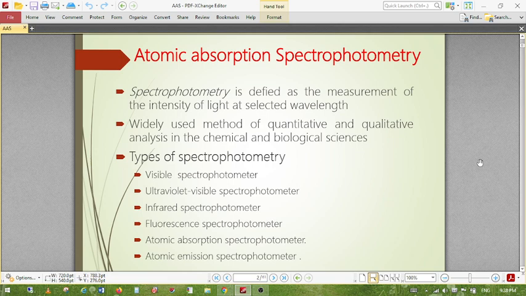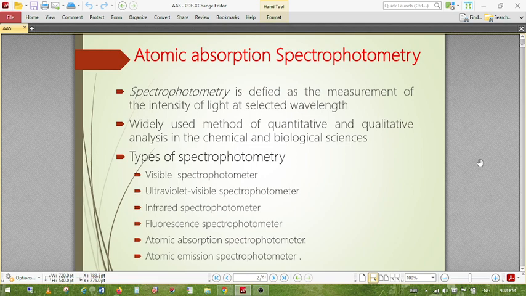And this element is not appropriately excited in the flame, but merely dissociated from the chemical bonds into the unexcited ground state of the atom. Here the technique is mainly that the light falls into the sample and we can observe the molecular radiation.